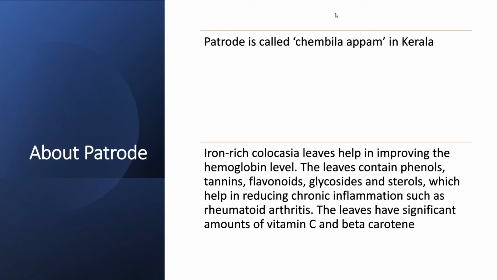Patrode is called Chembila Appam in Kerala. It is rich in iron. It helps in improving hemoglobin levels. The leaves contain phenols, tannins, flavonoids, glycosides and sterols, which help in reducing chronic inflammation such as rheumatoid arthritis. The leaves have significant amount of vitamin C and beta carotene.